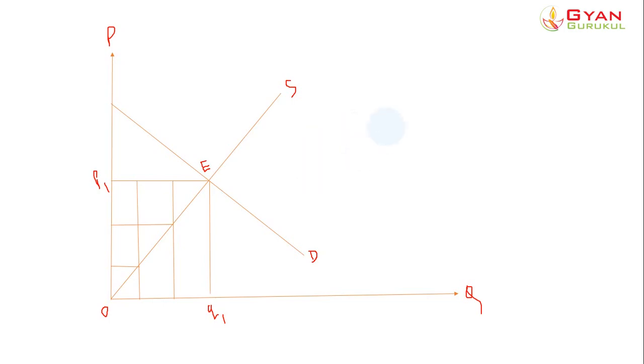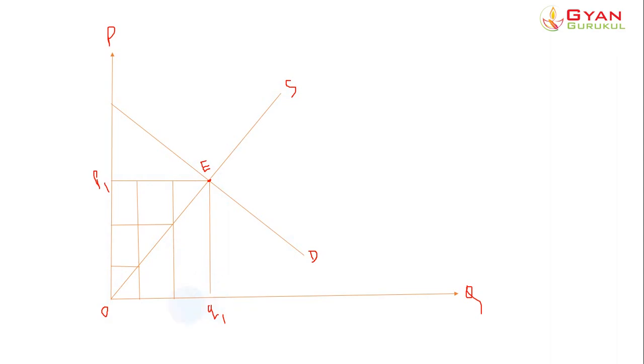So in today's class, we will learn about what is producer surplus, right? The concept, as the name suggests, is related with a producer. This is the demand and supply curve for a particular commodity in the market. This is the demand curve and this is the supply curve, and the two curves intersect at this point. We denote this point as E, and consequently the equilibrium price is OP1 and the equilibrium quantity is OQ1.